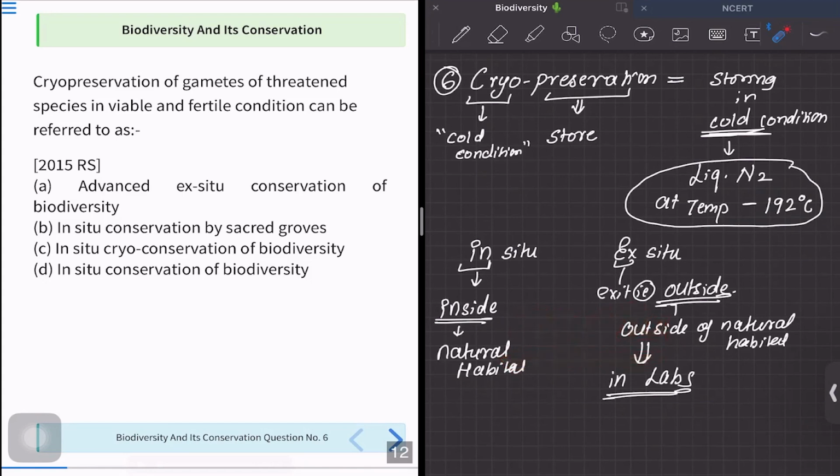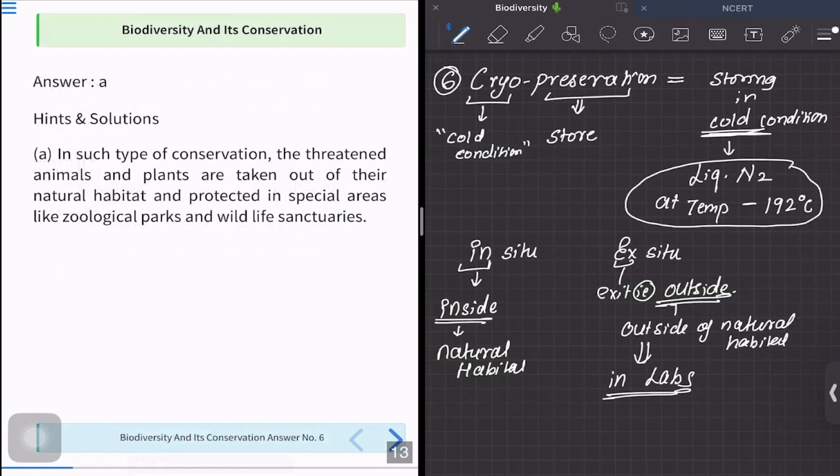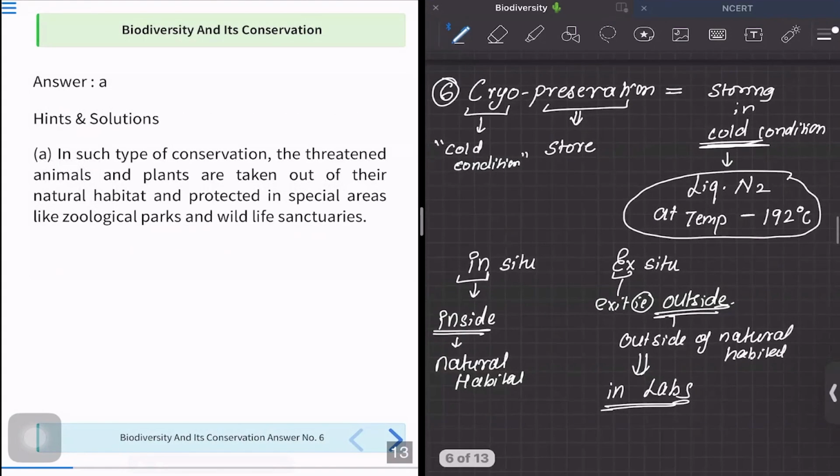So we have to find an option which says about ex situ. So if you go through the options, you have only one option, that is option number A, that is giving the option of ex situ. So clearly option A is the correct answer. So we have discussed the concept of cryopreservation. Along with it, we have discussed the concept of in situ and ex situ. You have to combine these both concepts and try to answer your question.